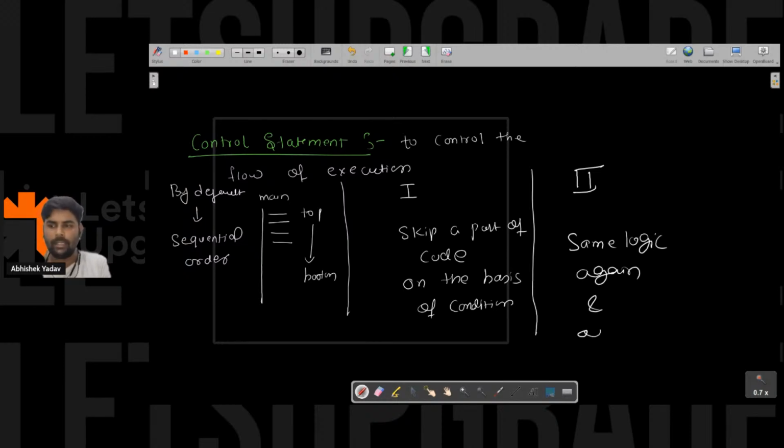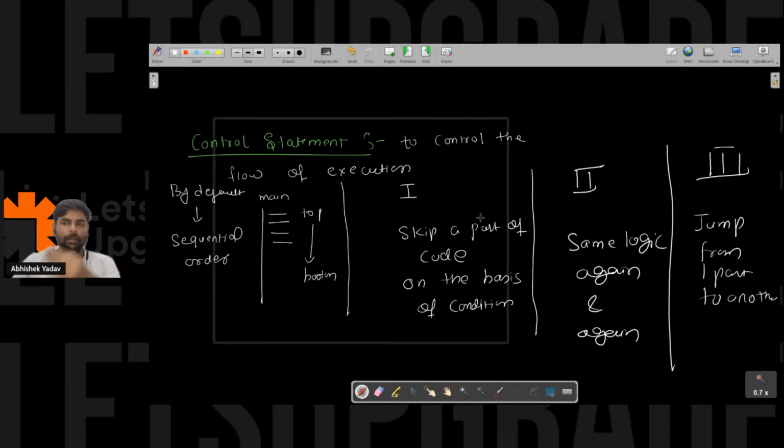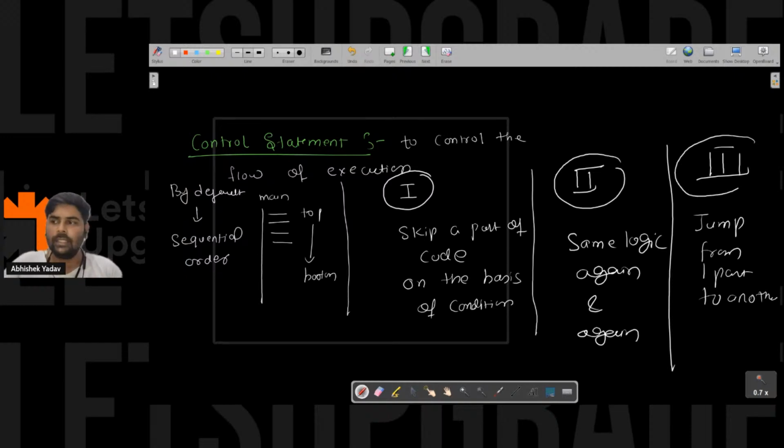Or there may be some cases where you have to jump from one part of the code to another part, right? So there may be different situations, the first, second and third, where you don't want the default flow of execution, right?